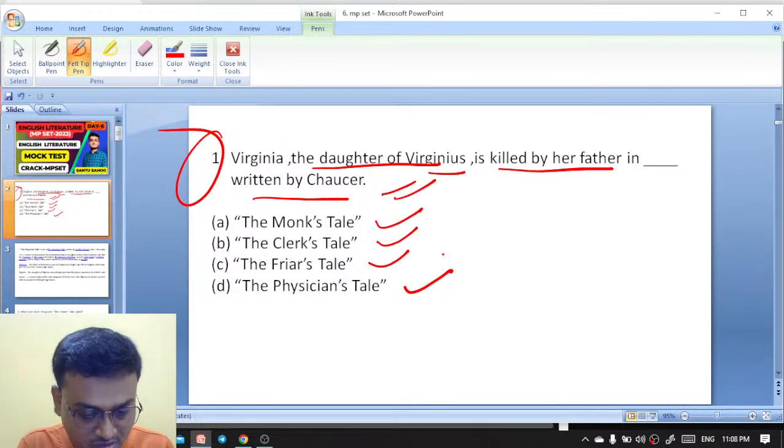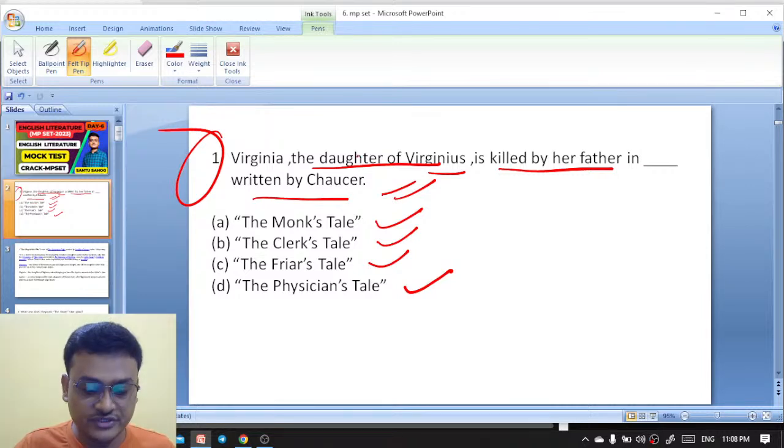And here the right option is actually the Physician's Tale. Virginia, the daughter of Virginius, is killed by her father in the Physician's Tale written by Chaucer. So here D is the right answer.